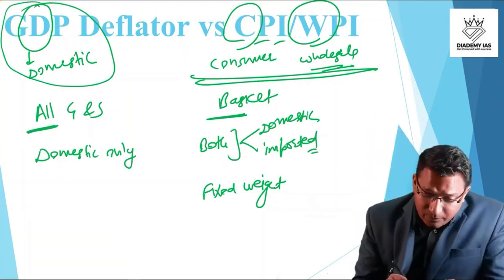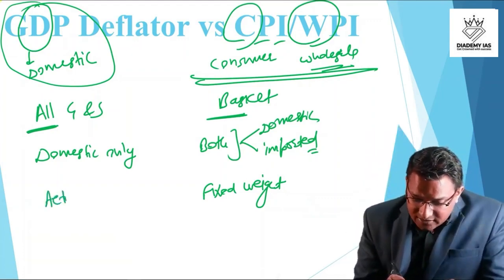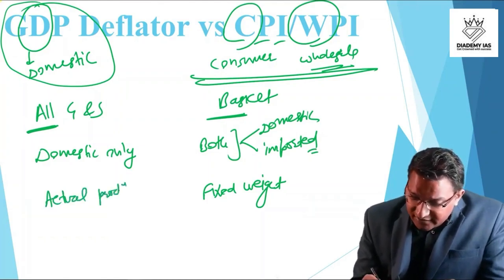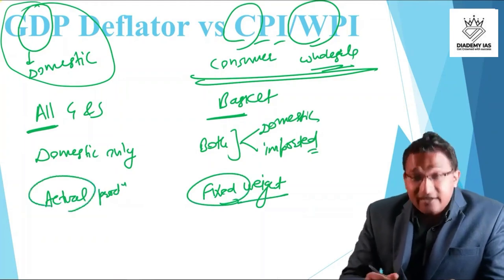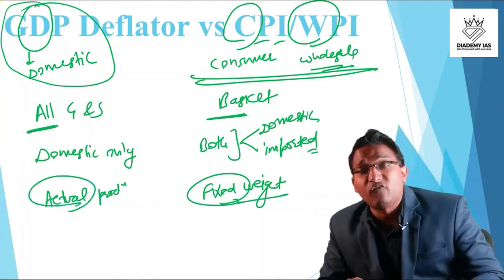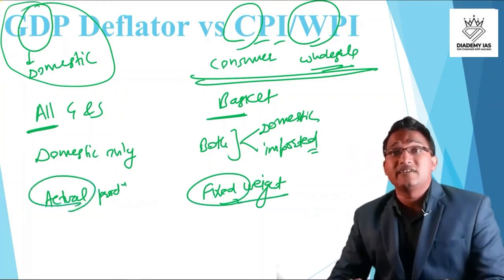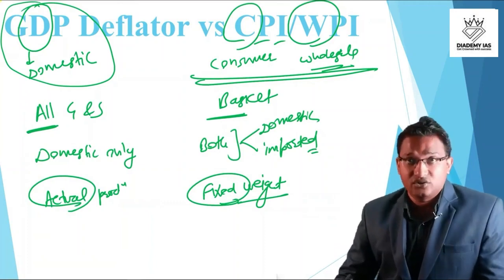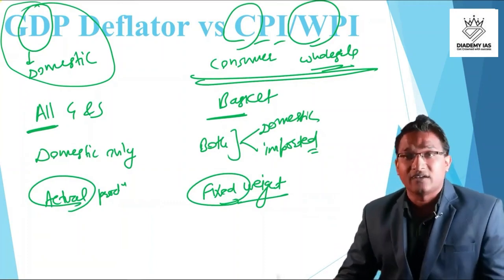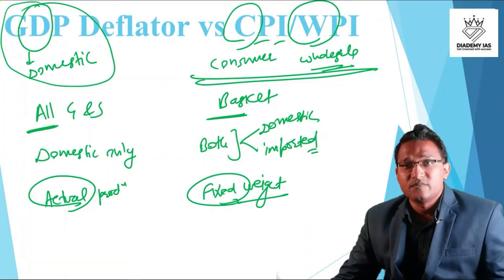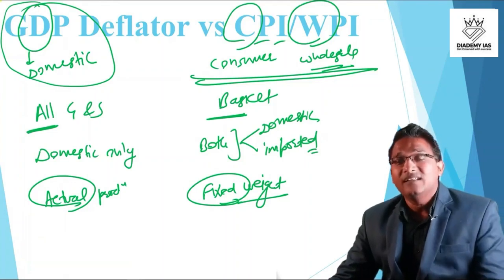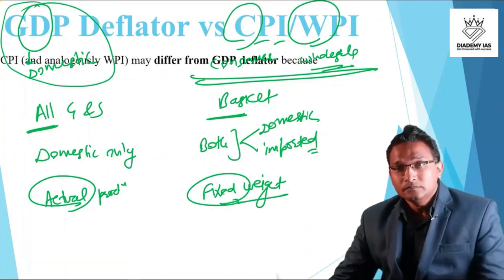But in case of GDP deflator, it takes care of actual production. The weight here is fixed, but there it is taking the actual basis. There is no fixed weightage given, rather it is the actual production that is taken care of. These are the differences between the GDP deflator and the CPI versus WPI.